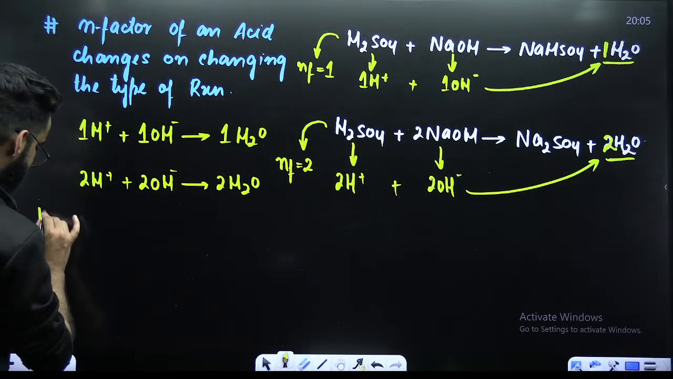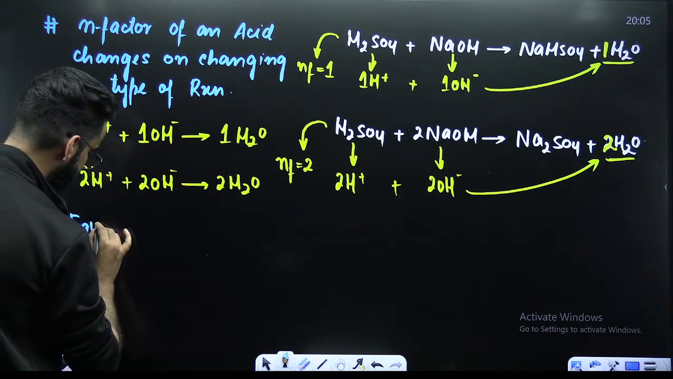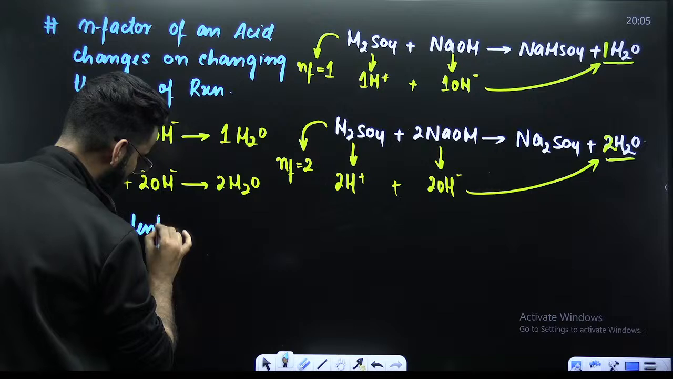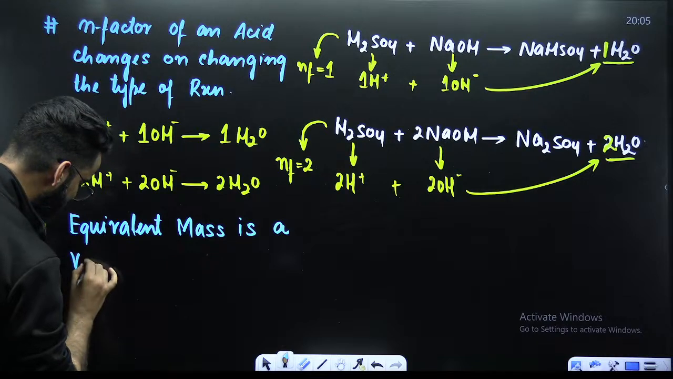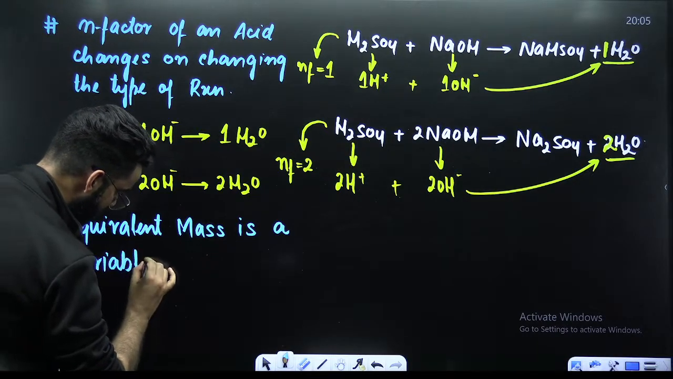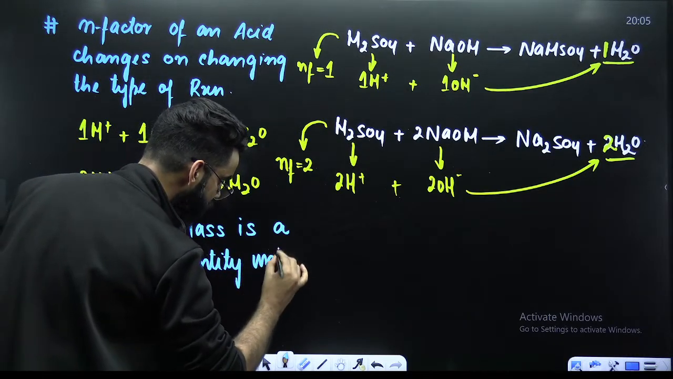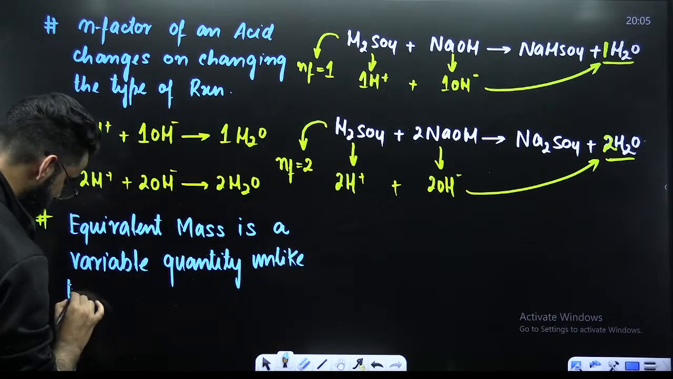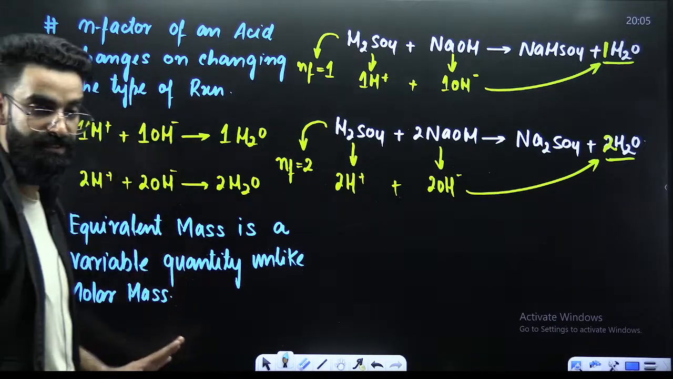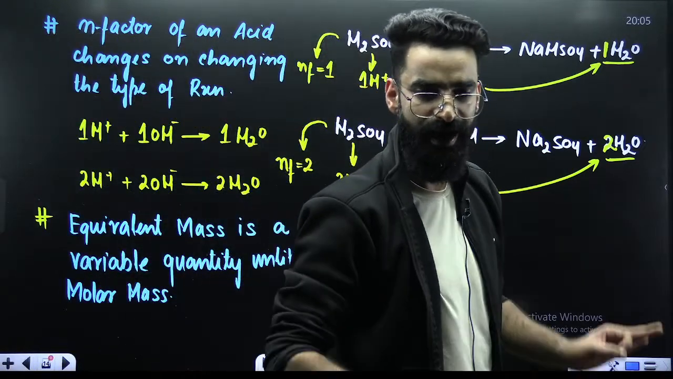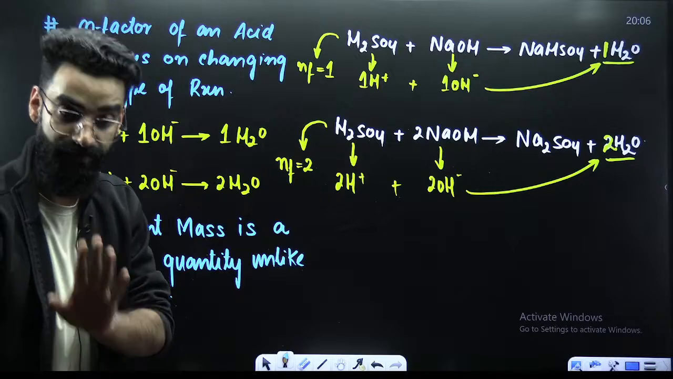So, I'm generalizing a statement over here. And the statement is very simple. Statement is equivalent mass is a variable quantity. Unlike what? Unlike molar mass, which is always fixed. I believe all these things are absolutely clear to you till now. So this was about the N factor of acids.